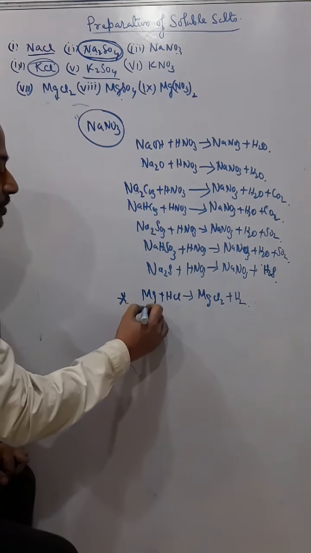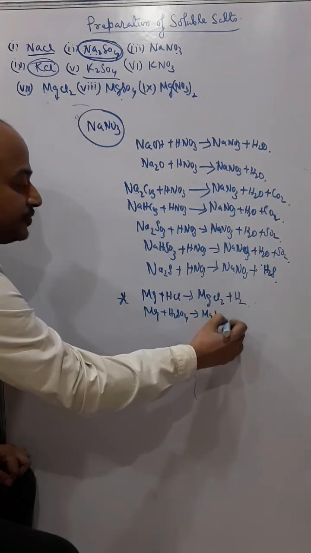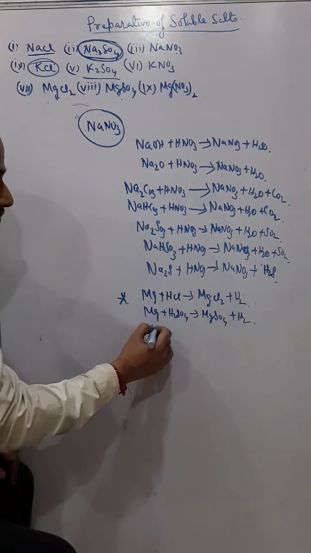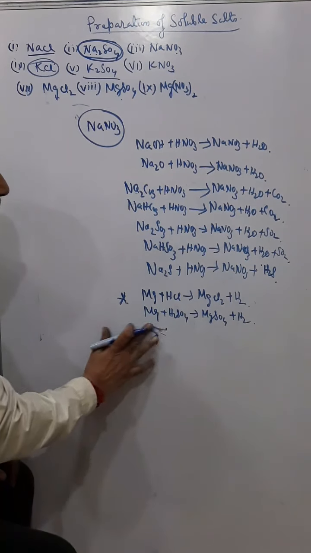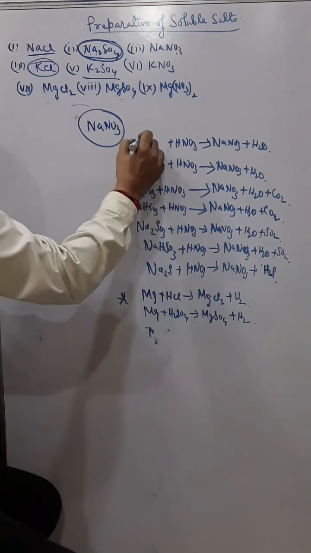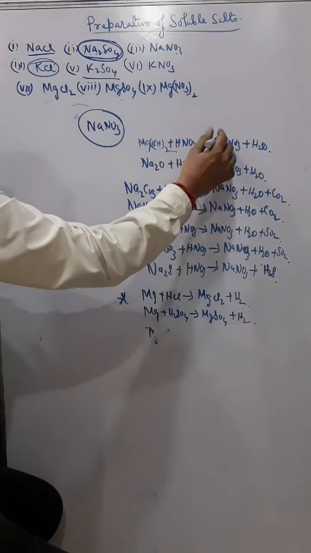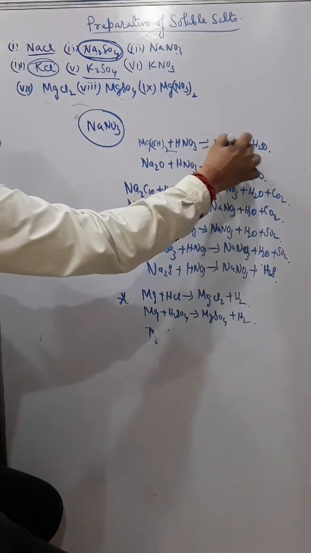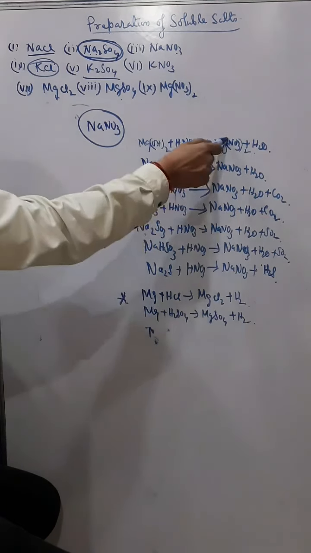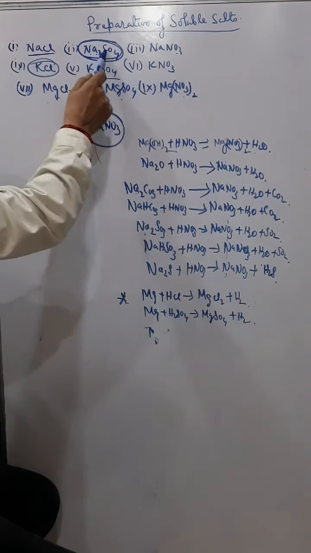So that's metal plus acid gives salt and hydrogen, so I'll get magnesium chloride and hydrogen. If I use magnesium plus sulfuric acid, H2SO4, I get MgSO4 plus hydrogen. Similarly, if I use Mg(OH)2 plus HNO3, I will get Mg(NO3)2. So if I replace all with magnesium salts, I will get all these magnesium salts, chloride, sulfate, nitrate, just like sodium, potassium as I have done.